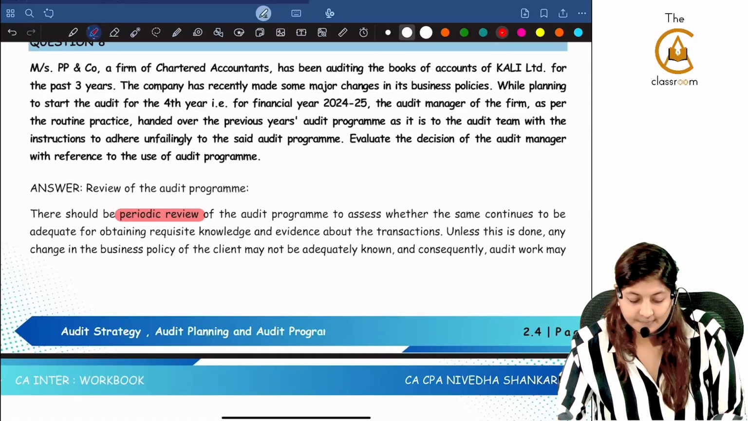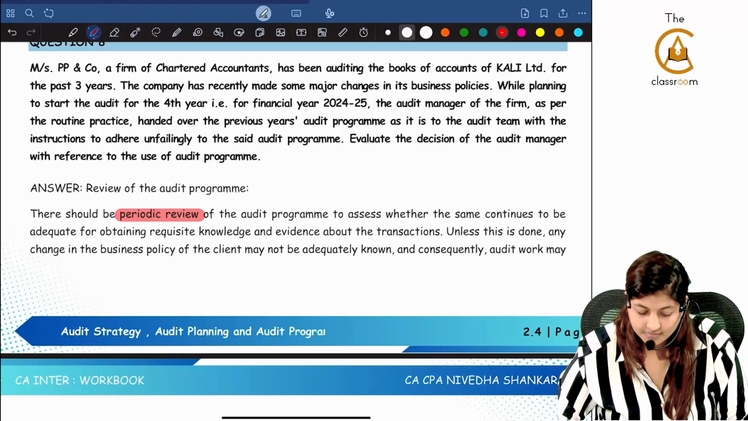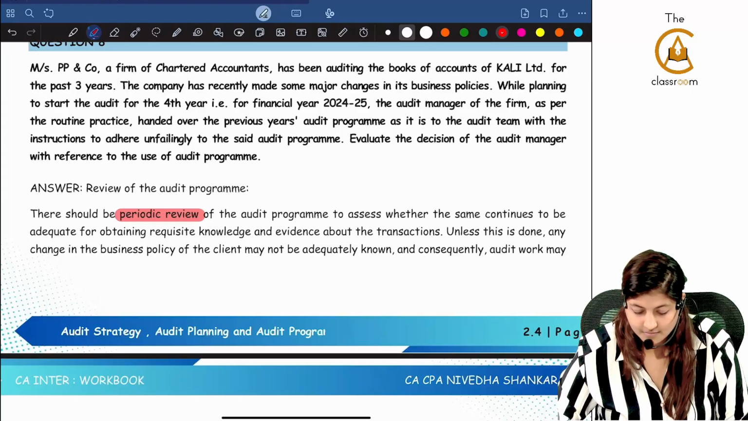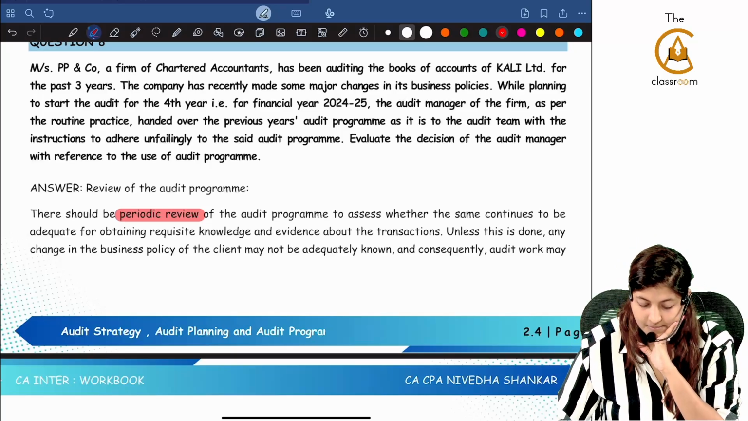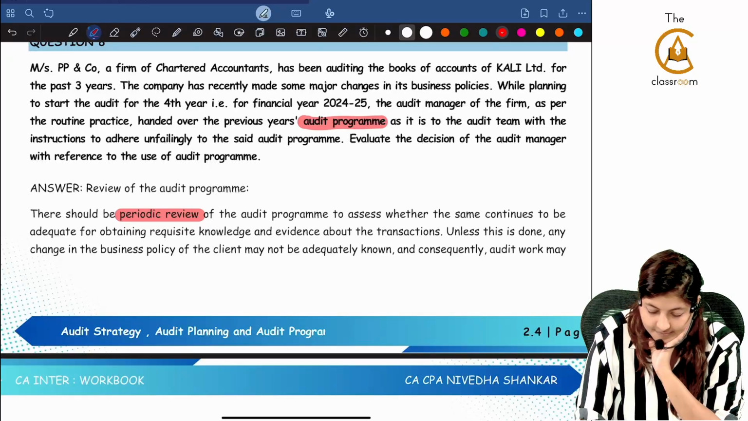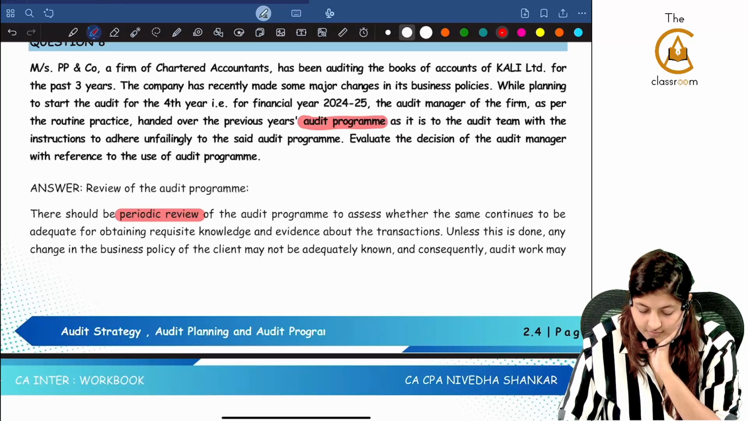Messrs. PP and Co., a firm of chartered accountants, has been auditing the books of accounts of Kali Limited for the past 3 years. The company has recently made some major changes in its business policies. While planning to start the audit for the fourth year, that is for financial year 24-25, the audit manager of the firm, as per the routine practice, handed over the previous year's audit program as it is to the audit team with the instructions to adhere unfailingly to the said audit program. Evaluate the decision of the audit manager with reference to the use of audit program.